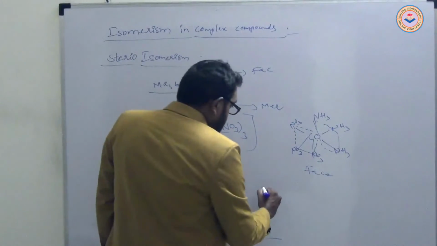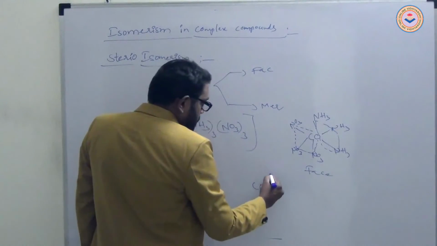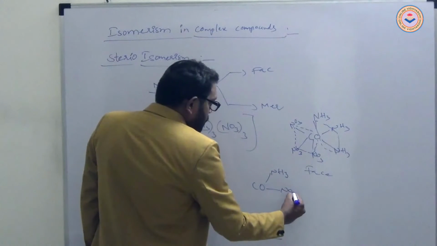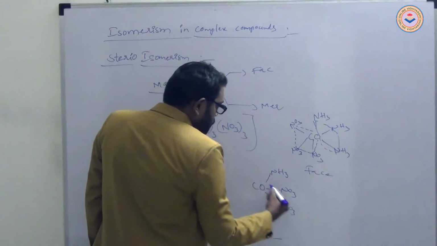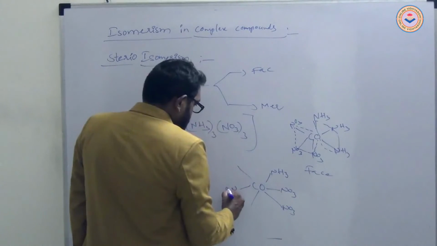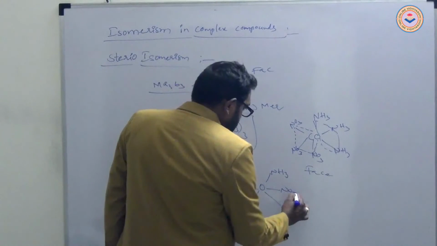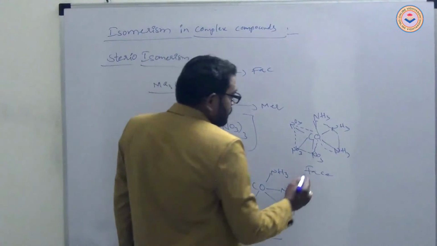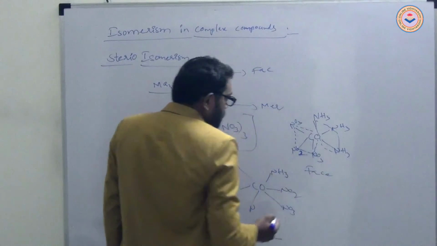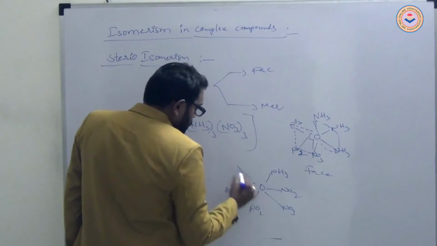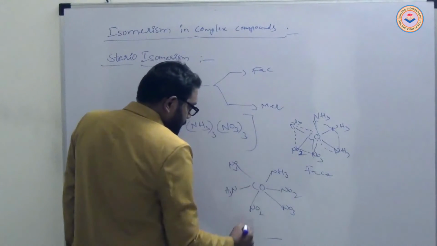In case of mer, cobalt with NH3, NO2, like NH3, NO2, NH3, NO2. It is mer.